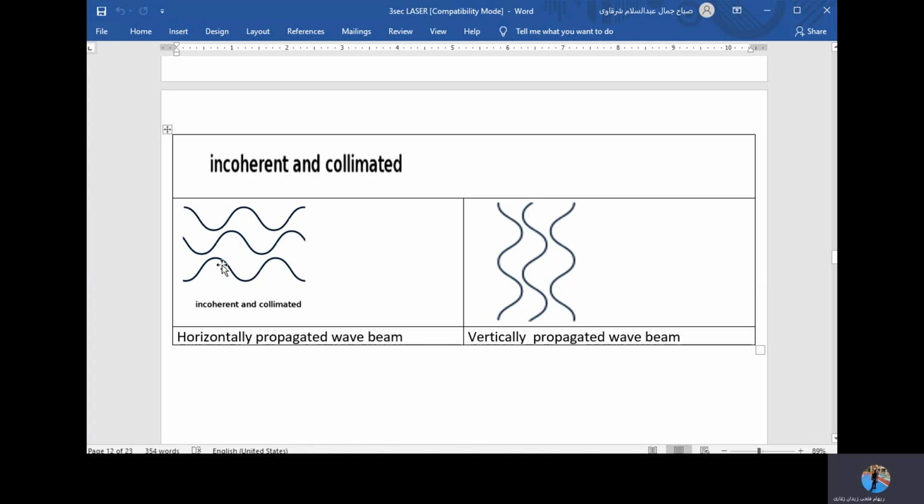Incoherent means they are not in phase. Look at this one. This one is at its bottom, and this one is not. This one has its bottom, this one is not, and this one is not. So they are not in phase. In phase means comparing a point here and a point here and a point here to see if they are at the same place at the same time or not. So they are not in phase, which means that they are incoherent. Now, they are collimated. Collimated means they have the same direction. So they are incoherent, but actually they are collimated. So being coherent and collimated are not related to each other. They can be one or the other.